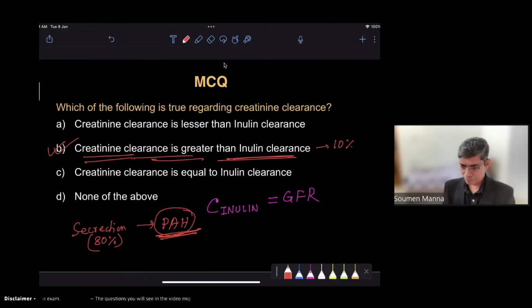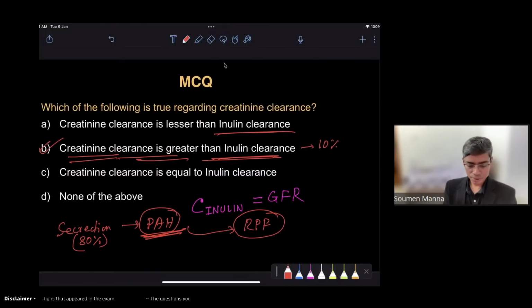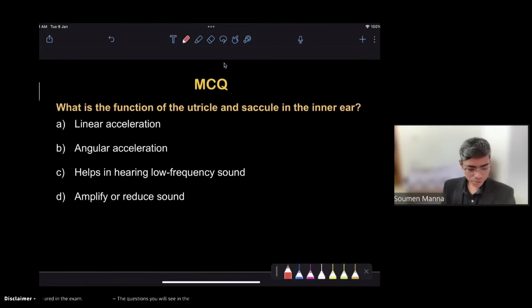PAH is used to measure the renal plasma flow, and inulin is used for measuring the GFR. But rather than inulin, clinically we use the creatinine clearance. Next question. This question has 'slightly greater' in the options. That will be slightly greater, because if it is PAH, that will be hugely greater.